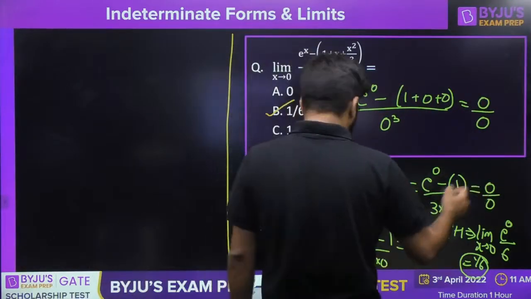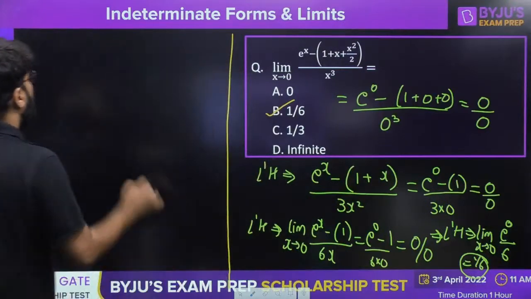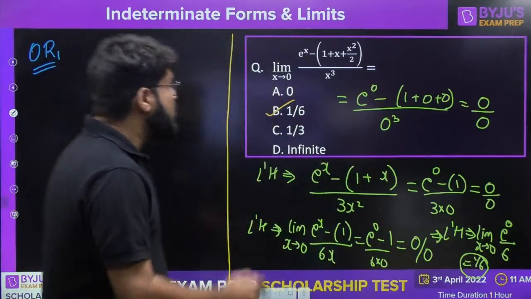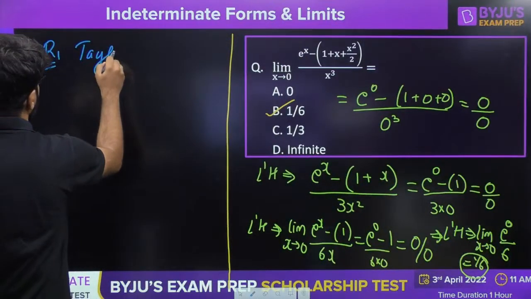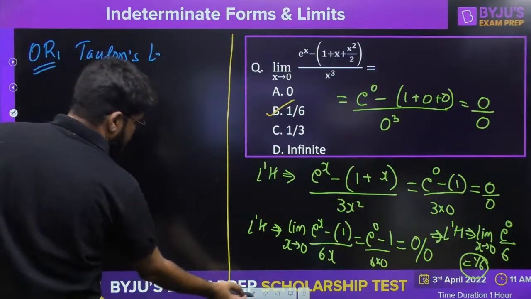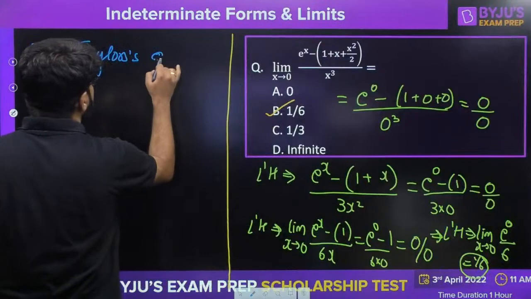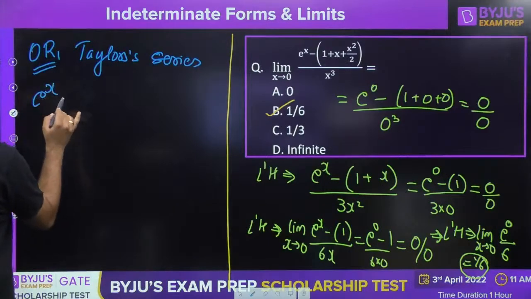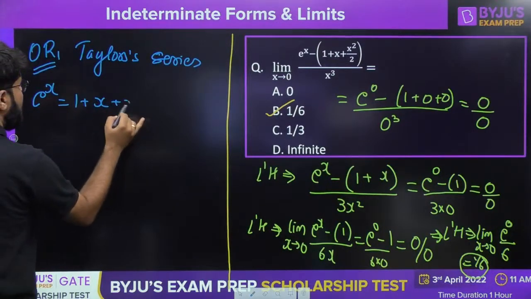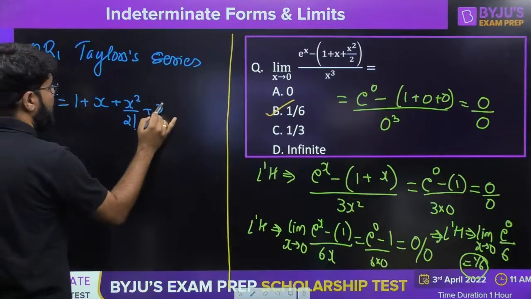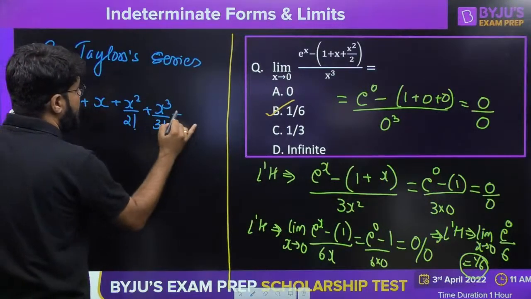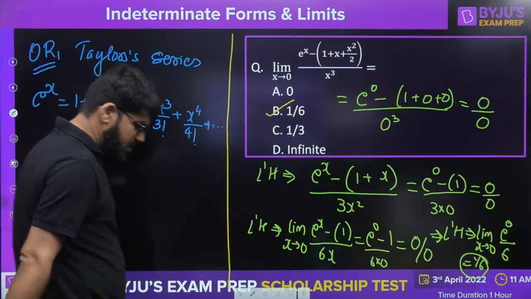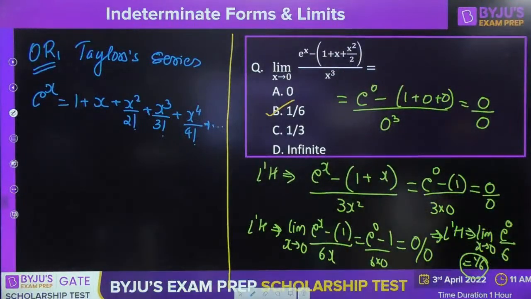Right. Can I do it some other way? What is the alternative that you can do? The alternative is you can solve the question even by applying the Taylor series, the Taylor's expansions or the Maclaurin's expansions of the exponential function, right? What is e power x? E power x is given by 1 plus x plus x square by factorial 2 plus x cube divided by factorial 3 plus x power 4 divided by factorial 4 plus up to infinite terms, right?